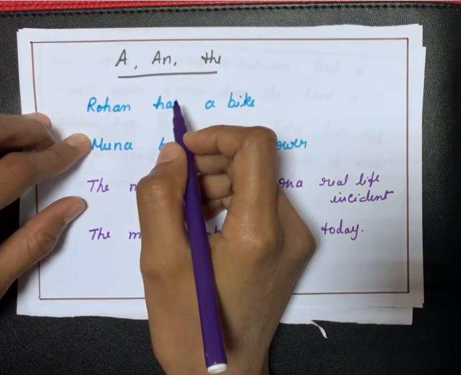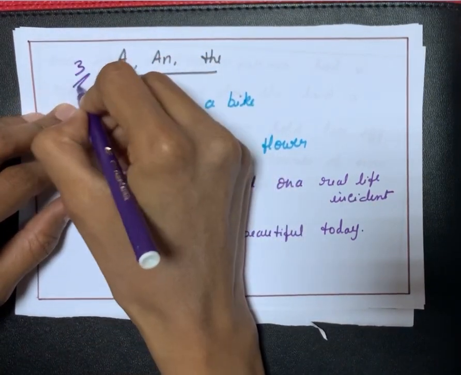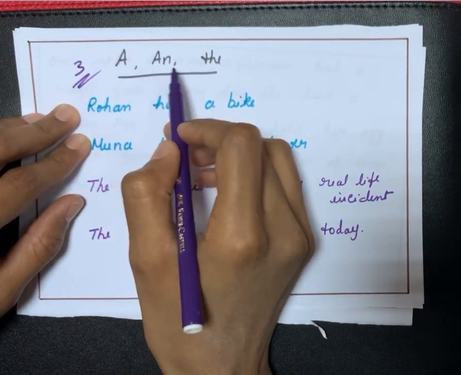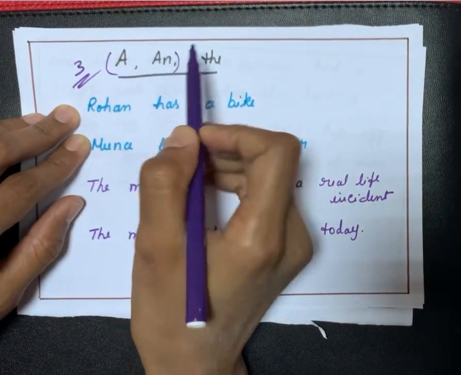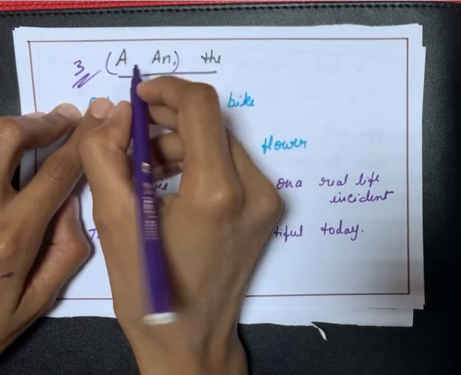Now let's see the third rule, that is, when the articles a, an and the are used. A or an we use when the noun is non-specific.